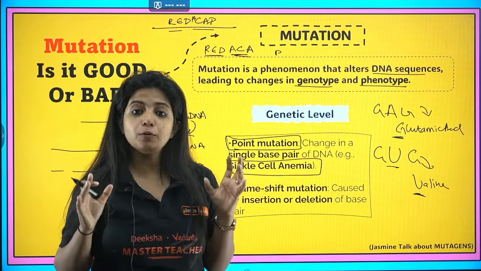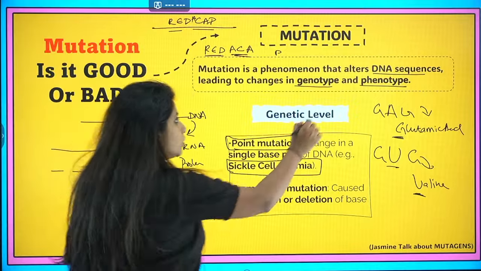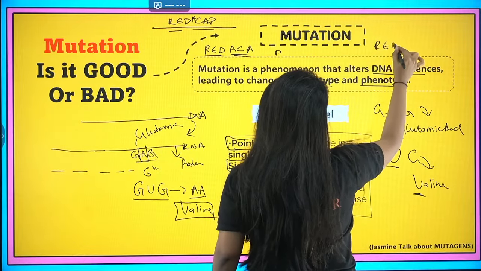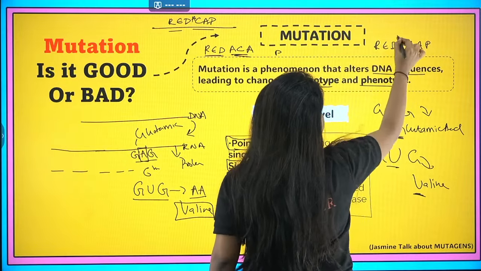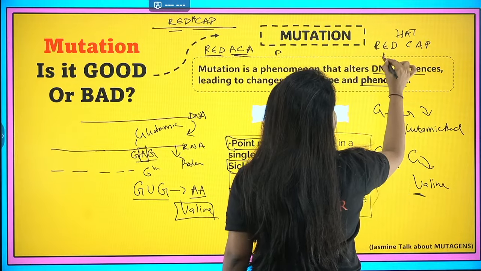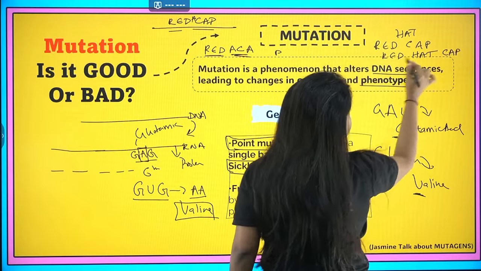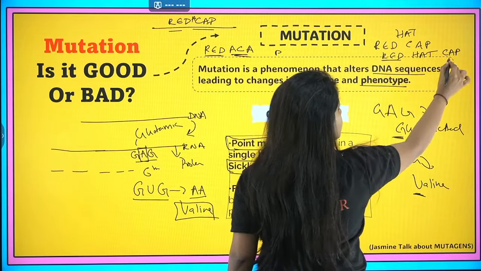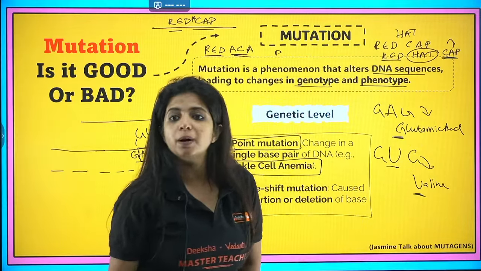Now suppose I am putting 3 nucleotides all at once. It was red cap initially. Now in between that I am putting something else, HAT. Now it is red hat cap. Whatever amino acid the others are coding for, they still code for that. This is also coding for an amino acid. There is a new amino acid that is going to come up over here.